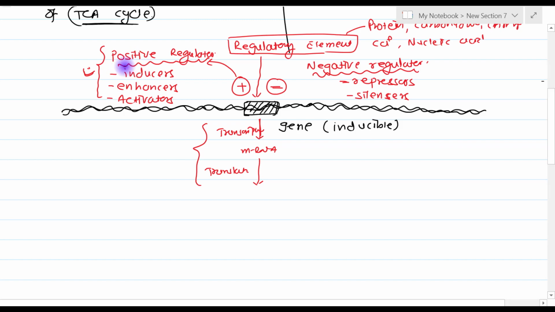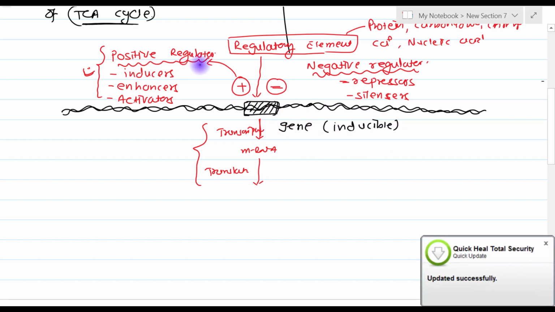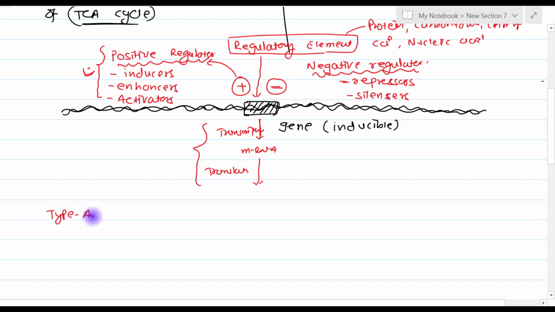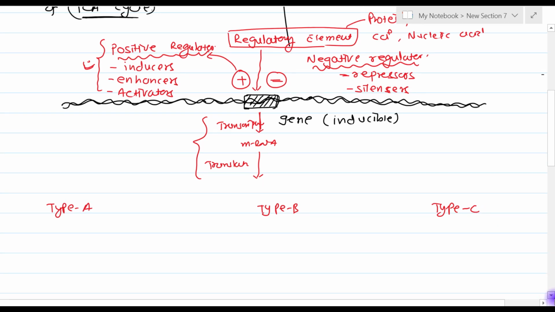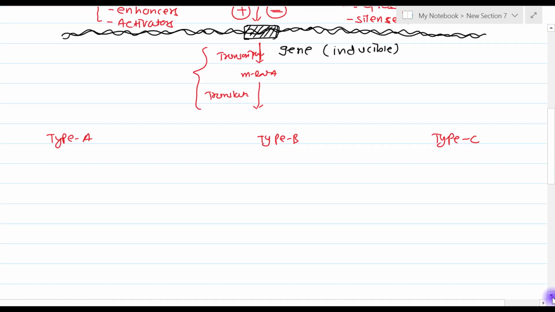So, by this we understand that if a positive regulator is there, then it increases the expression of the inducible gene, right. But that relationship between the positive regulator and increased expression of the inducible gene can be one of three varieties. So, there can be a type A pattern, or that can be type B, or there can be a type C. So, three different types of relationship exist.